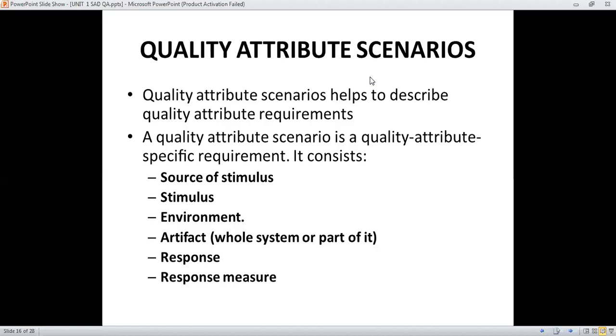So for example, we have to fix a particular price for our shopping cart, depending on the market scenario. At that time it may be high end or it may be low end. So the conditions or the environment we are going to provide, that phenomenon is known as an environment.